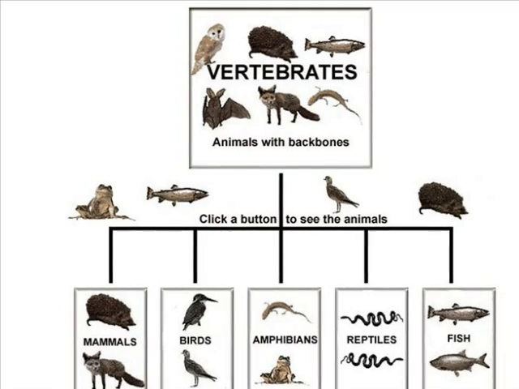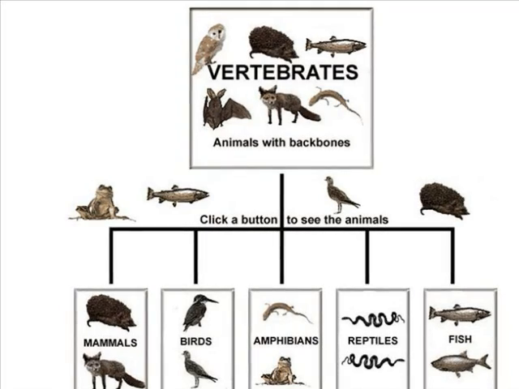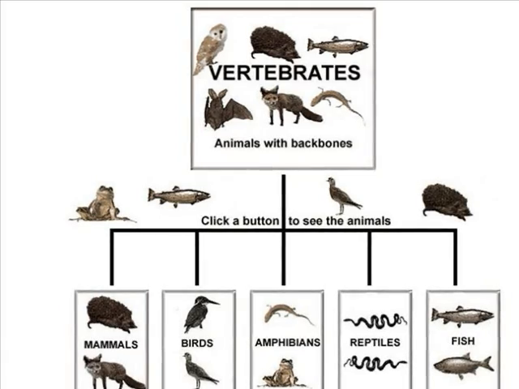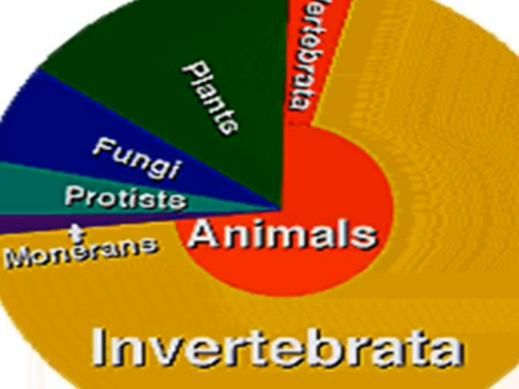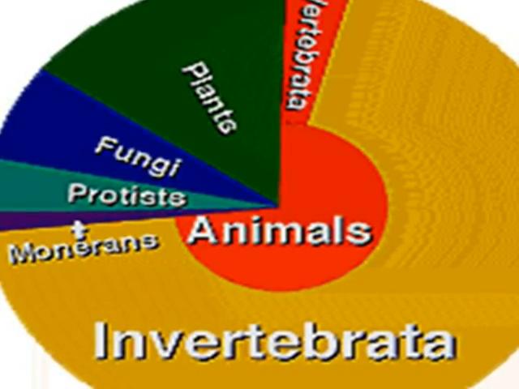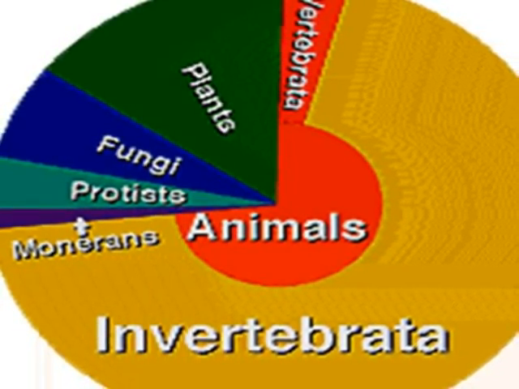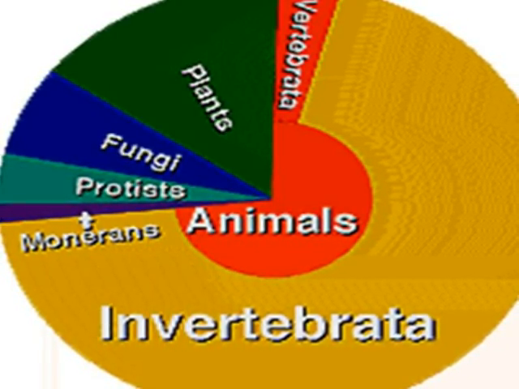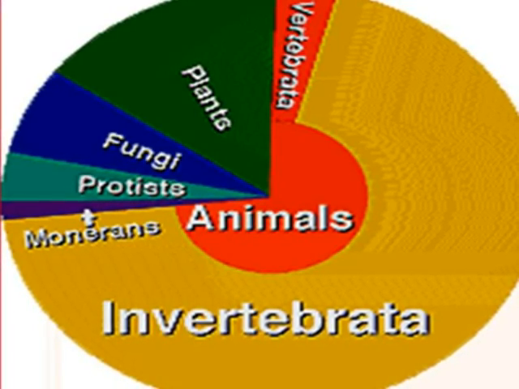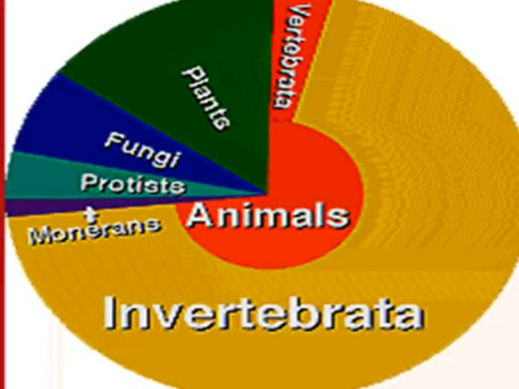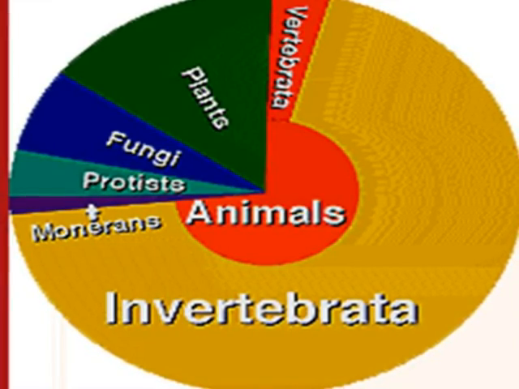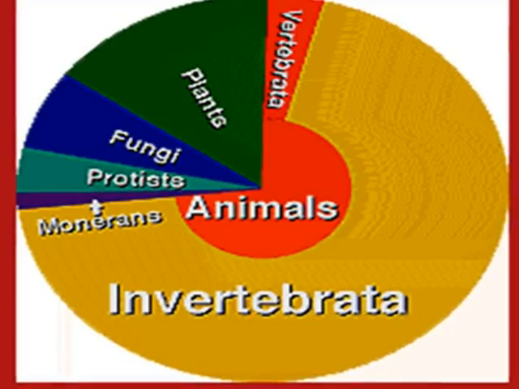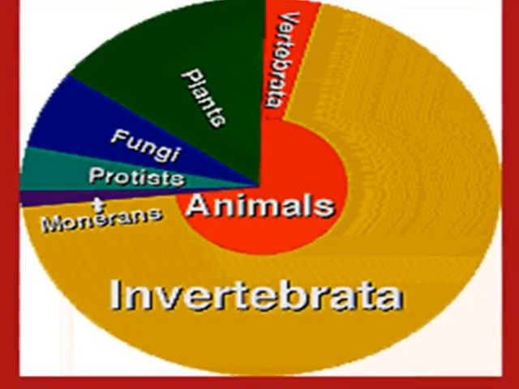Vertebrates are the animals that you are probably more familiar with. They include mammals, birds, amphibians, reptiles, and fish. Because we are more familiar with the vertebrates, it's hard to imagine that they are far outnumbered by the invertebrates. If we were to count the number of different species in each group of animals, the number of invertebrates would far outnumber the vertebrates. In fact, there are more species of invertebrates, things like insects and other arthropods, than there are all other living things on Earth combined.